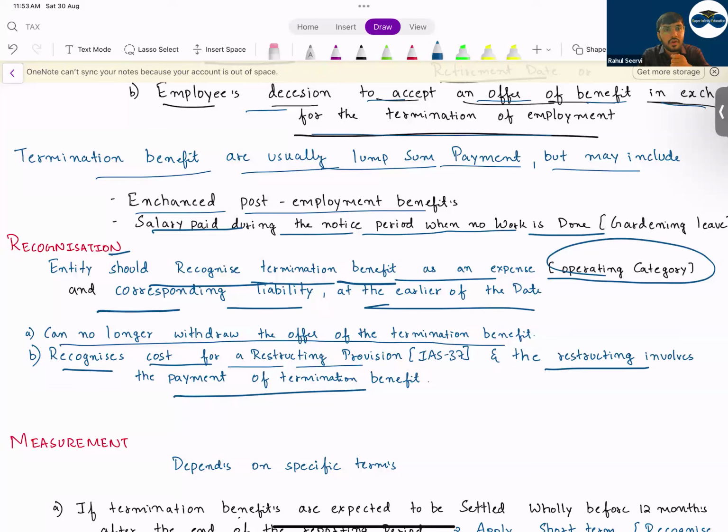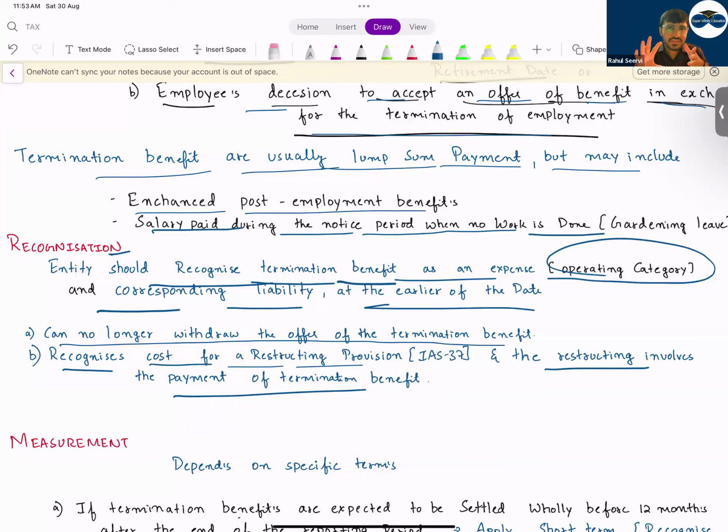So today only we will record the expense for termination benefit. But if the employees are working for 6 months before the termination, and the company is paying salary, the salary which is paid during that 6 months will be recorded each year. But the termination benefit will be recorded today only, even though after 6 months the company will shut down.